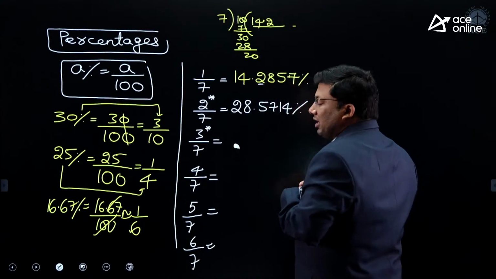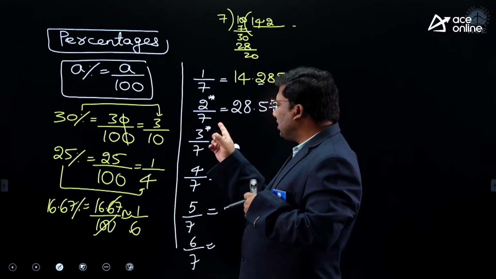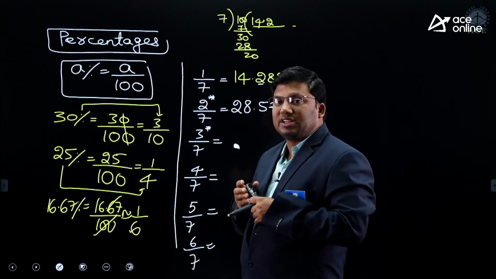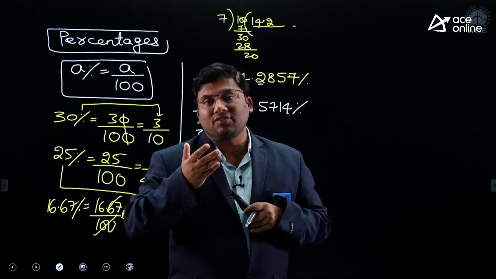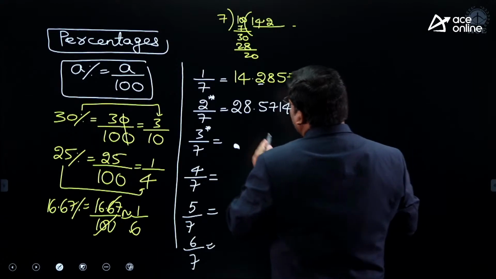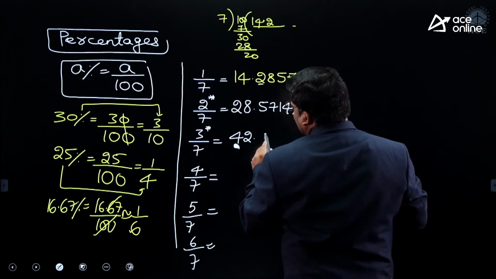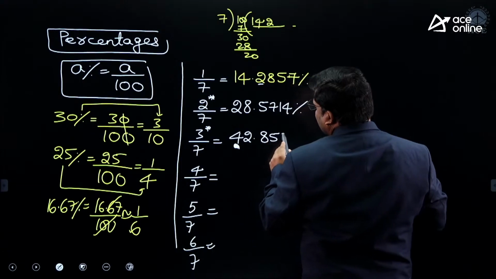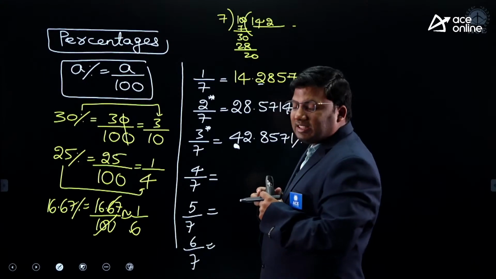3 by 7. Take the numerator 3. Multiply it by 10. 3 tens are 30. 7 goes how many times in 30? 7 fours are 28, 7 fives are 35. Maximum 4 times it will go. Write down that digit and the next digit, then the remaining digits in serial order: 42.8571.